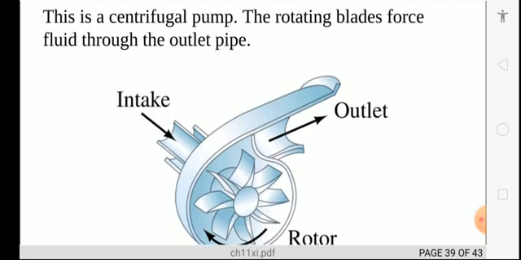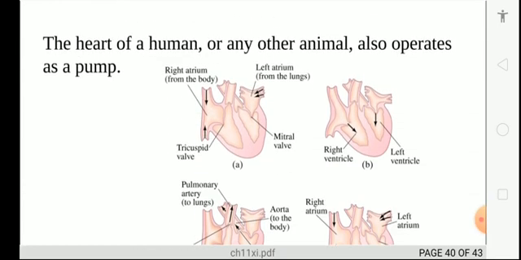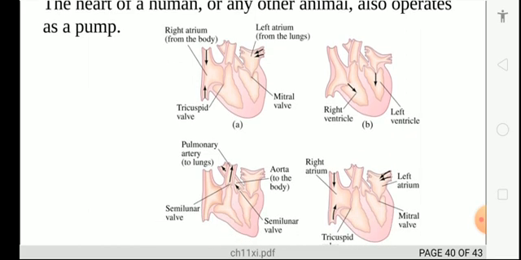This is a kind of centrifugal pump. What happens here? Intake is there because of the rotation. It takes the air in and lets it go with that flow, and it goes out from the other end, where there is the intake, rotator and outlet. The heart is also a kind of pump, you know. There are four different chambers. How it works, you can see on the screen. It's a simple best example, a normal pumping system for us.